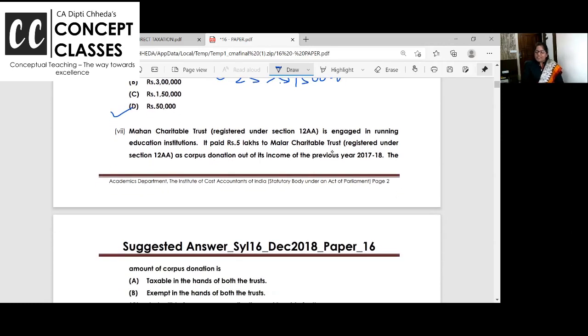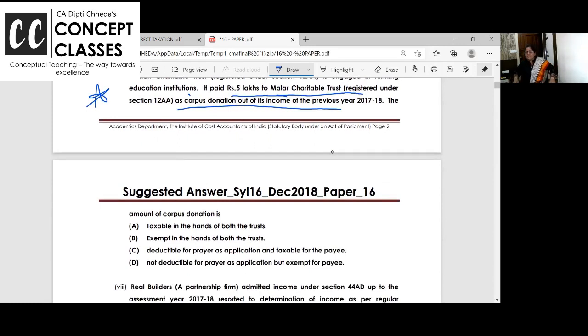Mohan Charitable Trust is engaged in running institutions. It paid 5 lakhs to Malar Charitable Trust as a corpus donation. Beautiful question. I'll just be back, please. Read it. Corpus donations they have given related to trust.